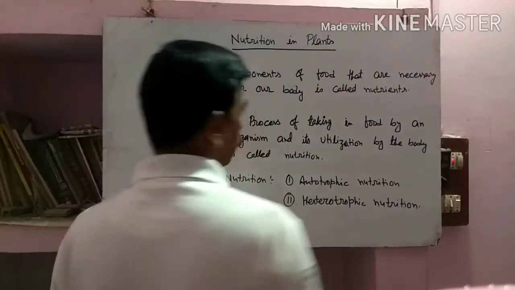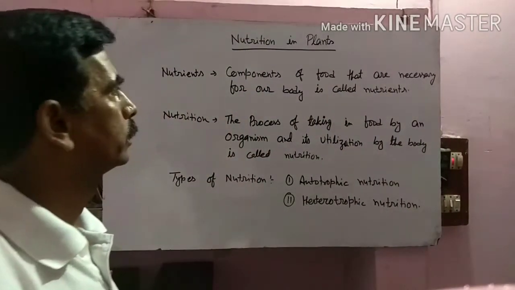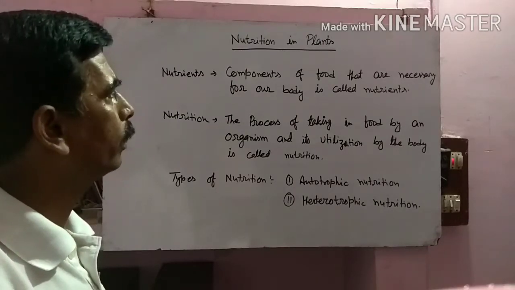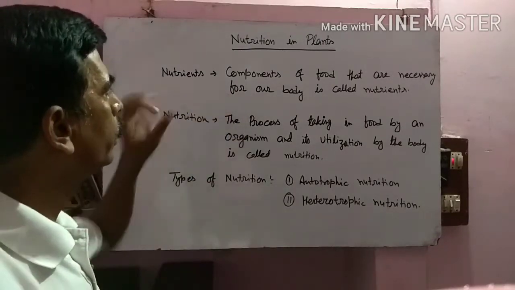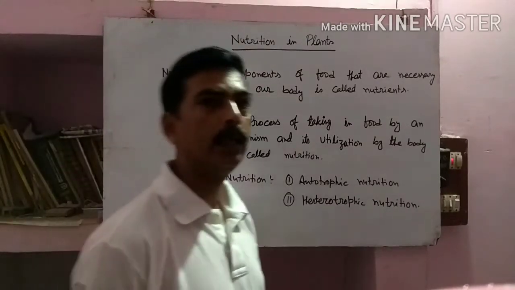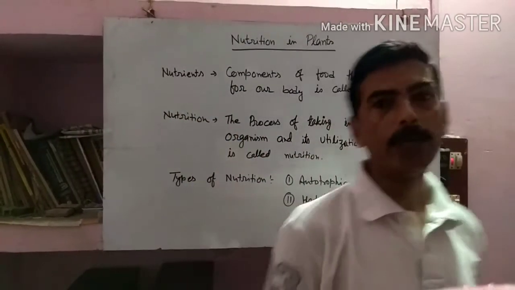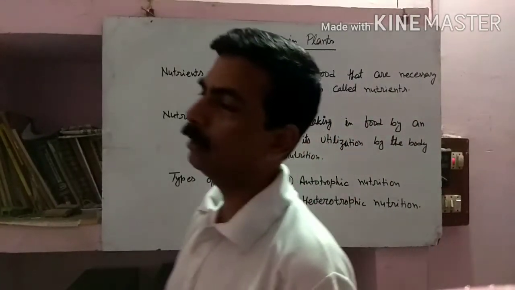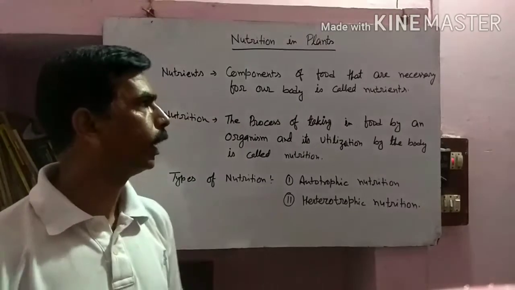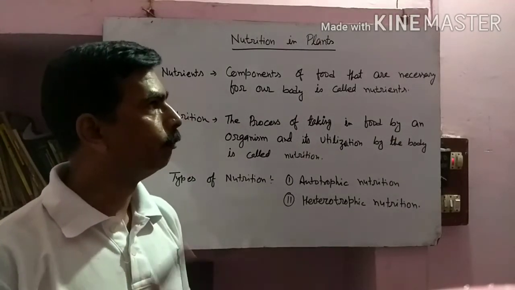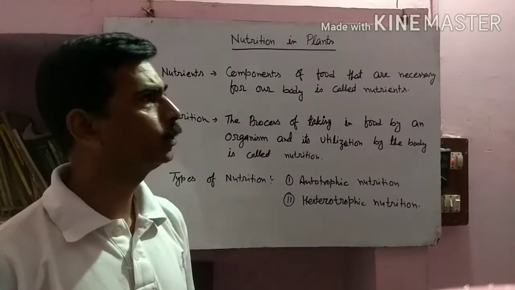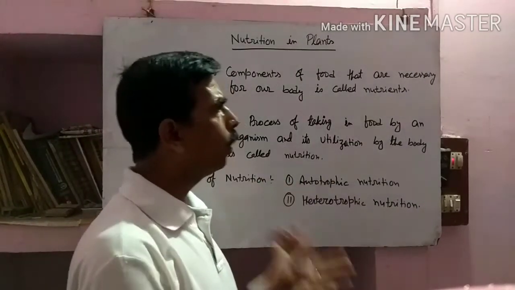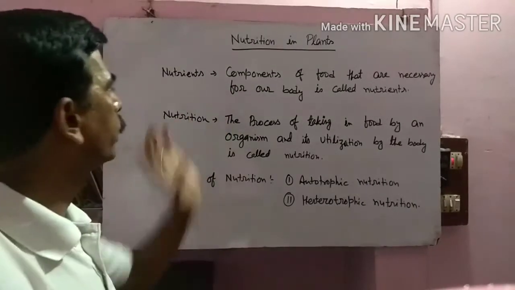So the question is, what are nutrients? The components of food that are necessary for our body are called nutrients. To be healthy, we require all the components of food: carbohydrates, protein, fats, minerals, water, roughage and so on. So including water also. All of these together make up the nutrients.